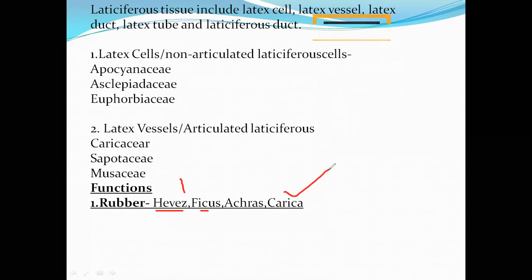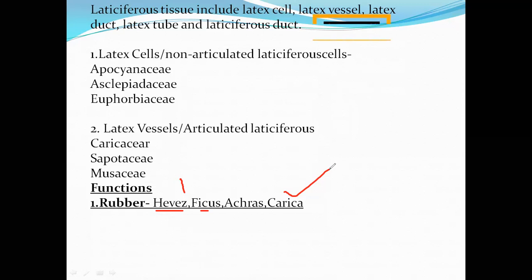Okay, and Papaver somniferum produces some alkaloids. Also, these tissues store food material as reserve nutrition.